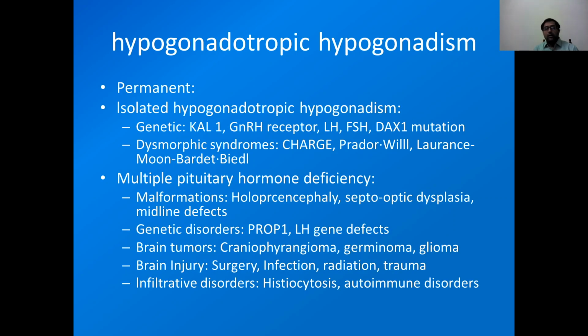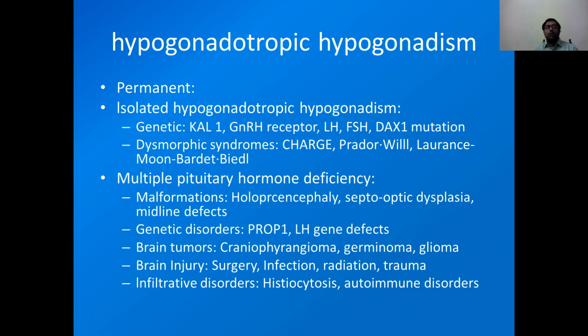Permanent causes are isolated hypogonadotropic hypogonadism. These can be genetic or due to dysmorphic syndromes like CHARGE, Prader-Willi, or Laurence-Moon-Biedl syndrome. Multiple pituitary hormone deficiency can be seen in many malformations like holoprosencephaly, septo-optic dysplasia, or in genetic disorders.